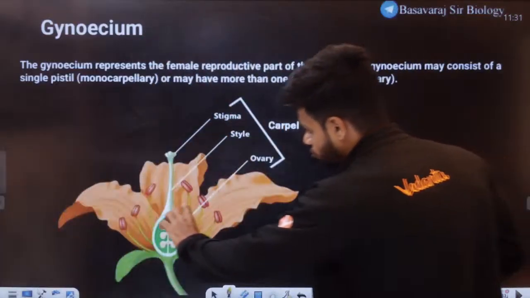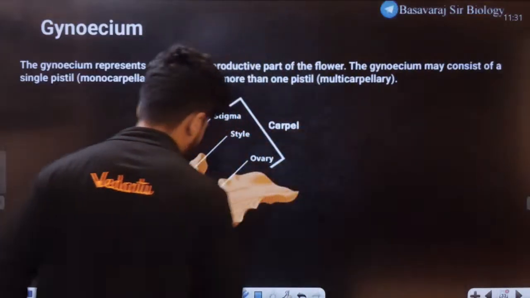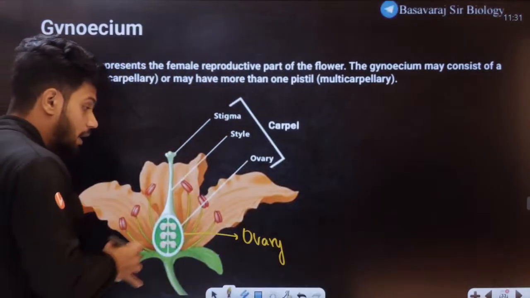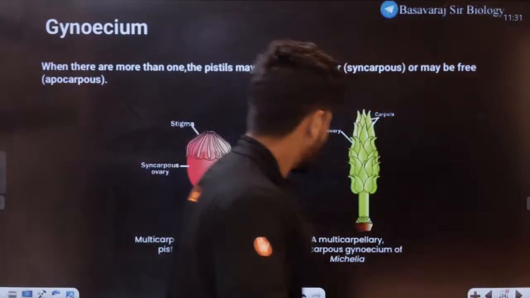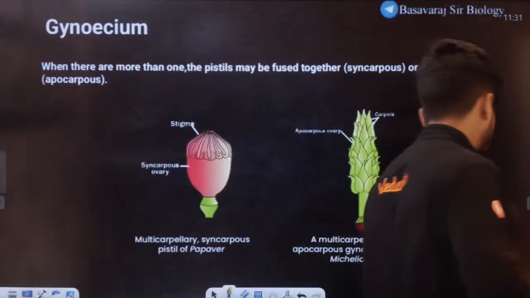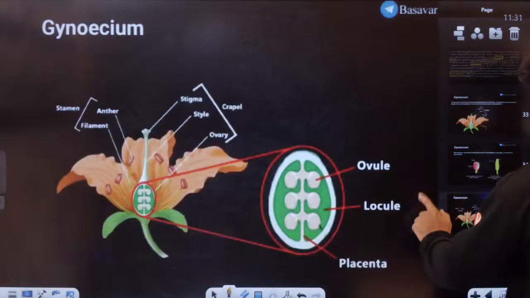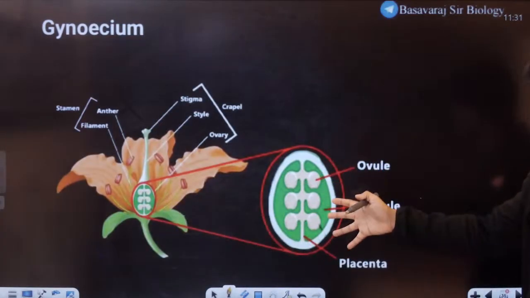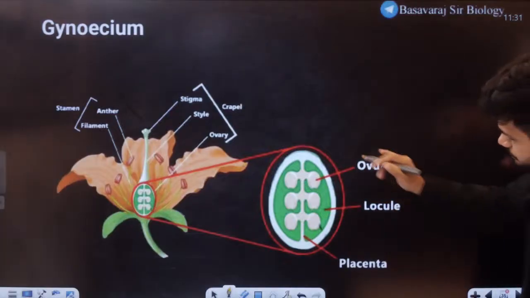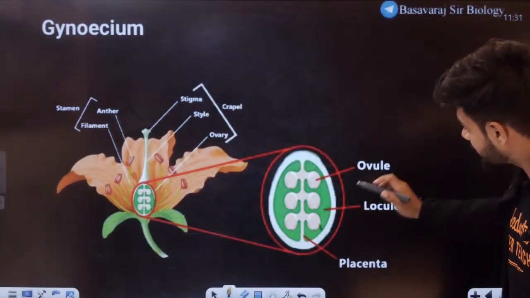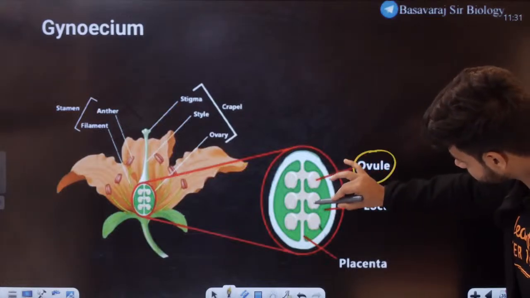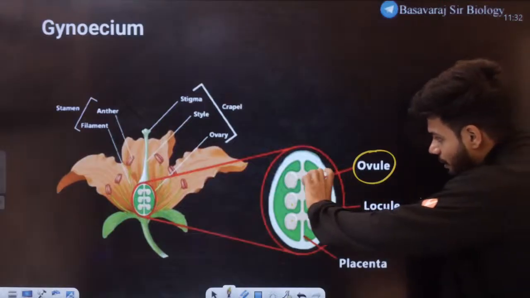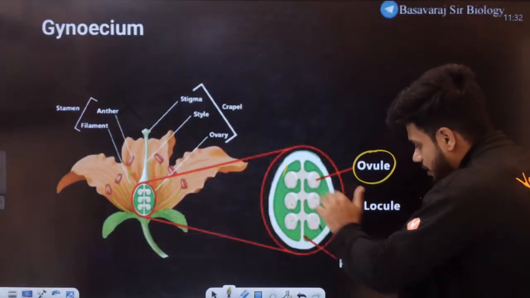See, this entire structure right here is called the ovary. It is the outer part. Now, if you look inside the ovary, this is the structure you get. Inside an ovary, there can be many ovules. These are called the ovules. And here there is a chamber. This entire cavity is called the locule.